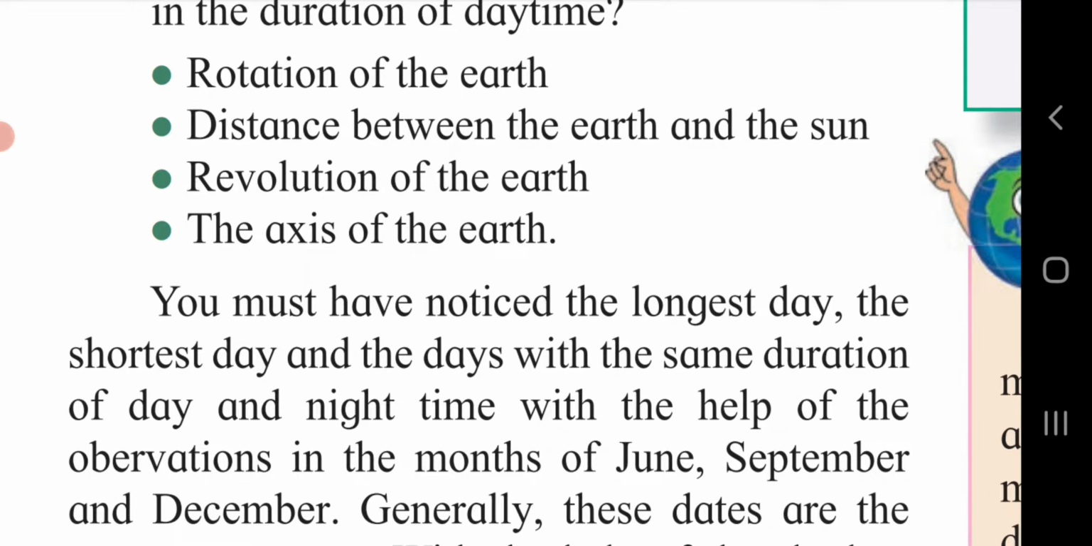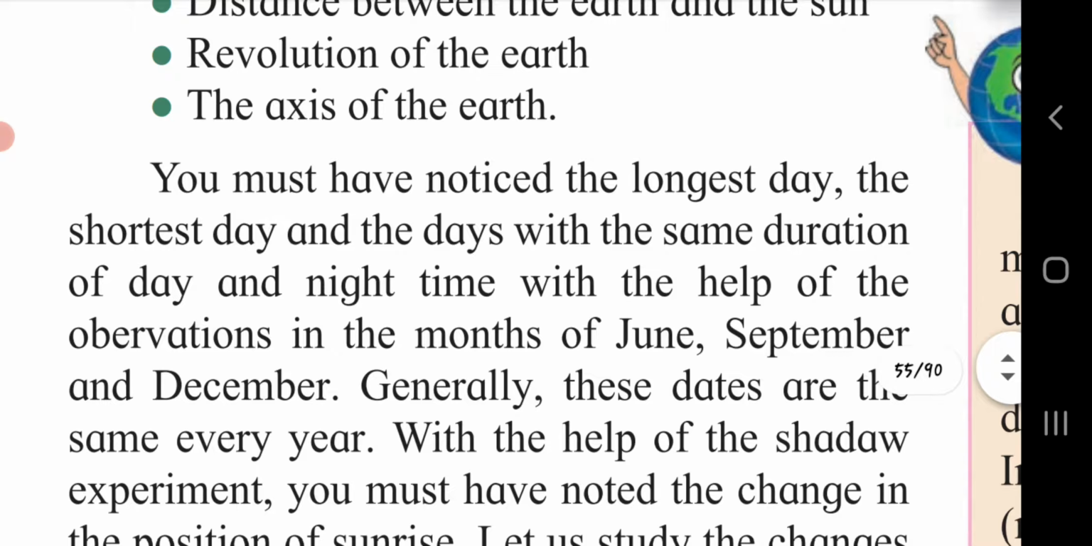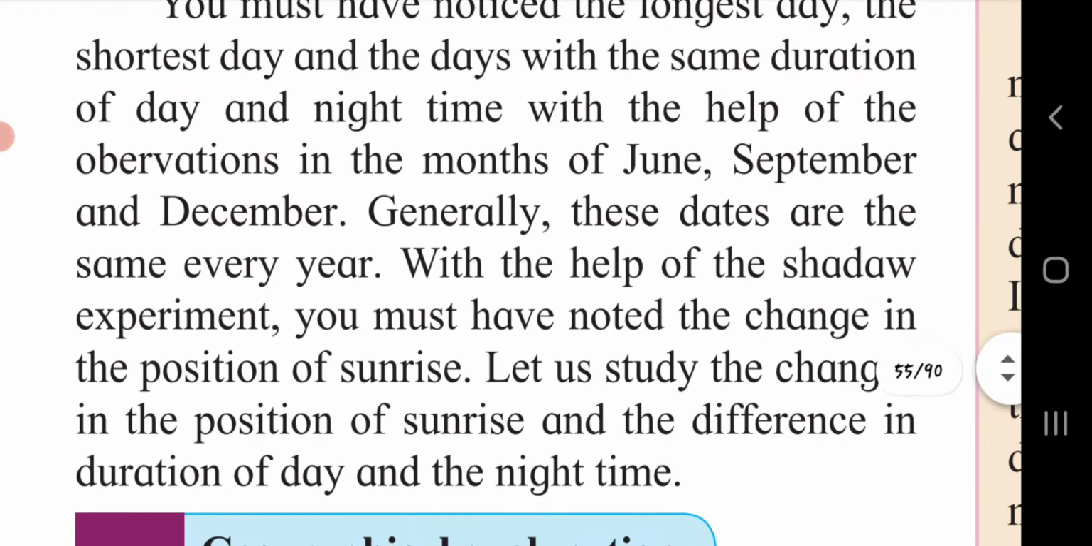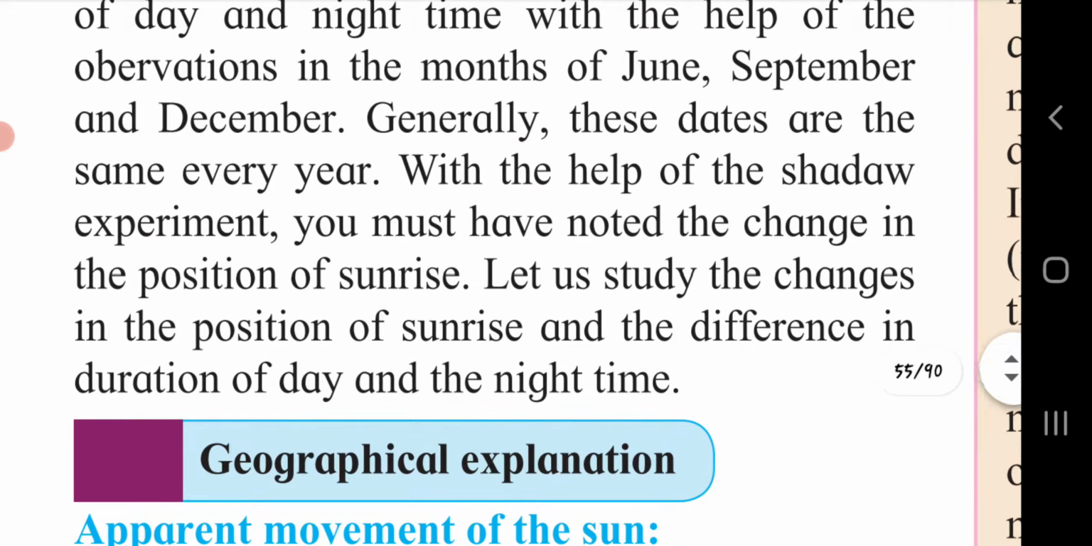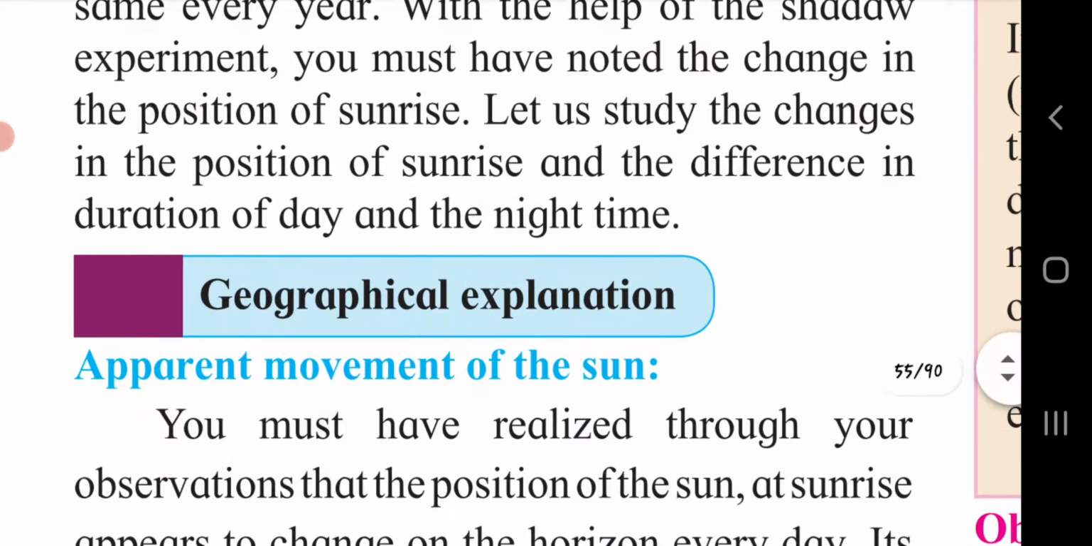Now, you must have noticed the longest day, the shortest day and the days with the same duration of day and night time with the help of the observation of the months of June, September and December. Generally, these dates are the same every year. With the help of the shadow experiment, you must have noted the change in the position of sunrise. Let us study the changes in the position of sunrise and the difference in duration of day and night time.